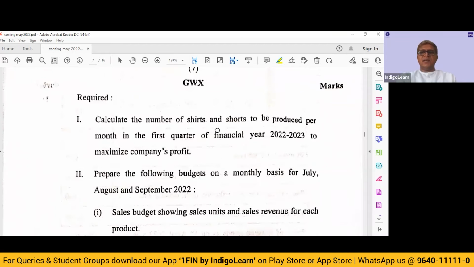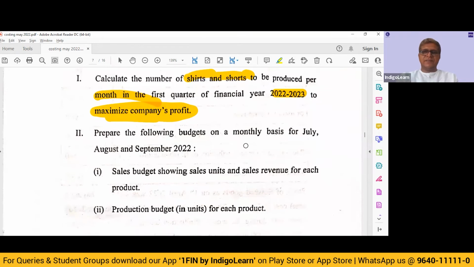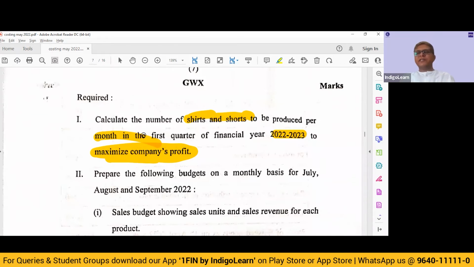Now let's look at the requirements. Calculate the number of shirts and shorts to be produced per month in the first quarter of financial year 2023 to maximize company's profit. So this is what we have discussed. We will be making 16,000 shorts, 4,000 shirts. So, definitely this is a pattern of question which is new, not in terms of concept, but in terms of computation. So little application of mind and concept is required, and I would rate the difficulty of this question as high. Also, I must admit, it is a little time consuming because of requirement number 2.